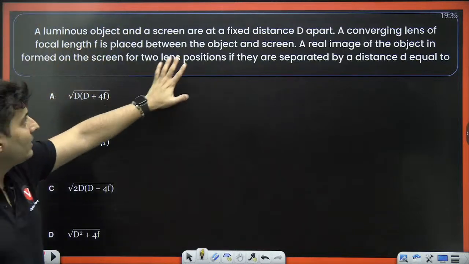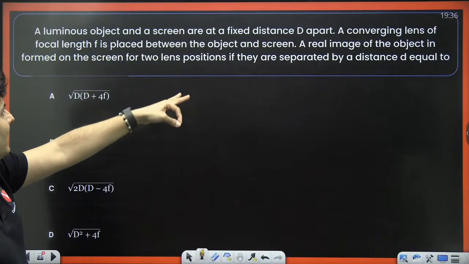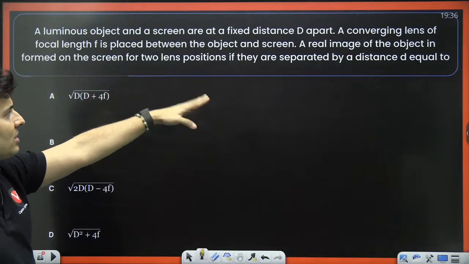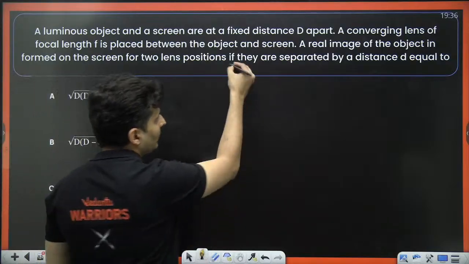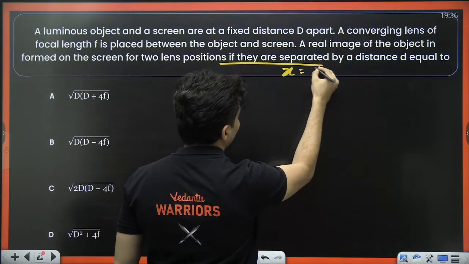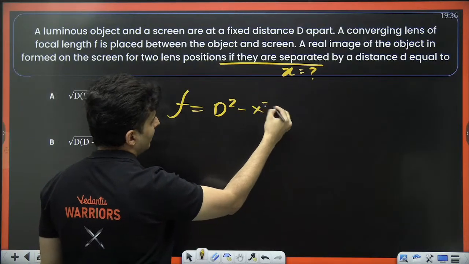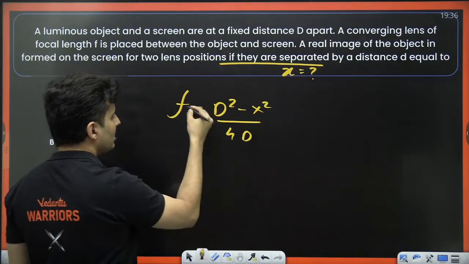So let's have a look at some questions based on this. An object and a screen are fixed at a distance d. A converging lens is placed. A real image is formed on the screen for 2 positions. Their separation is how much? Basically, x is asked. If you know the formula, directly you will get the answer. f equals (D square minus x square) by 4D. Shift it over here.